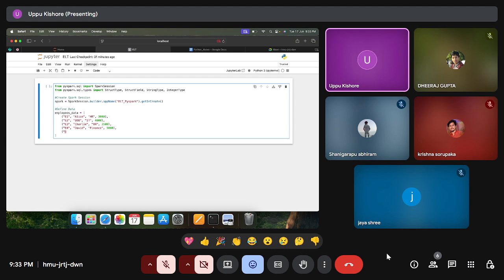So I'll create 5 employees' details. So this is the employee data. Here, this step is known as extracting the data. Instead of this, here I have given static data. We can read it from CSV files or any files, right? So this is called extracting the data. Extract the data step.